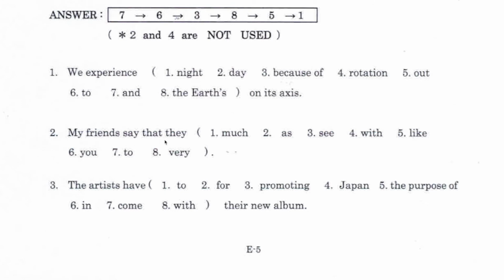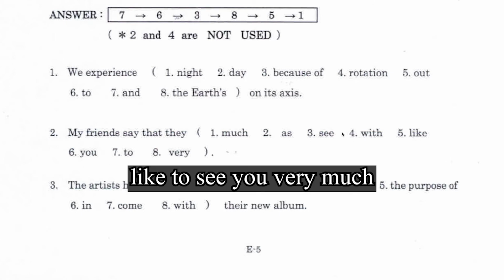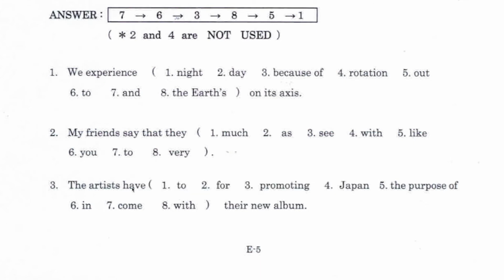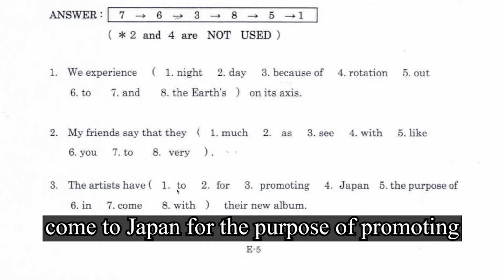My friends say that this is the subject of the embedded clause, so we can expect a verb. So it's got to be either number 3, see, or number 5, like. So I would say they like to see you very much. Number 3, the artists have, okay. I believe this have indicates the present perfect. The artists have come where? To Japan. Why? For the purpose of promoting their new album.